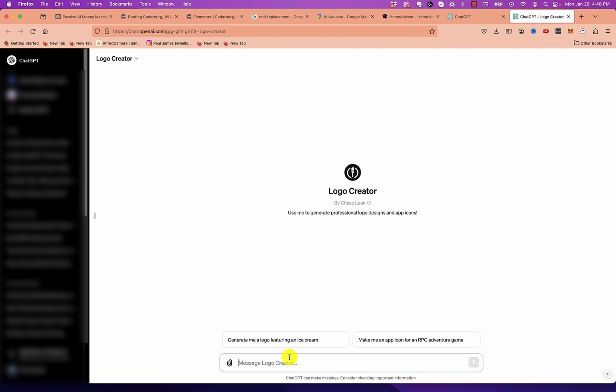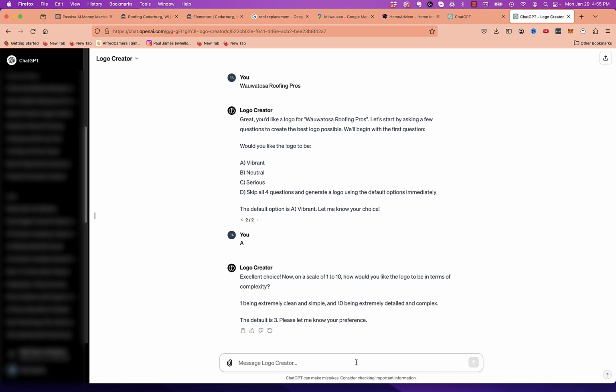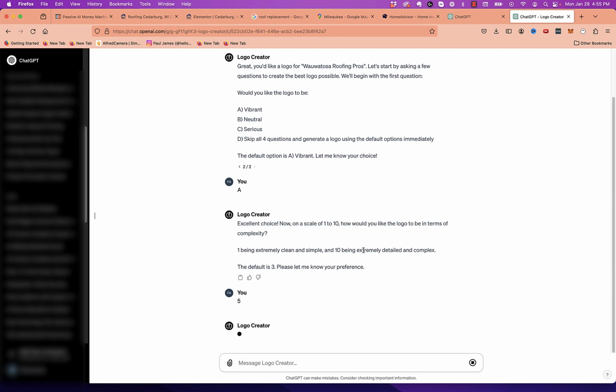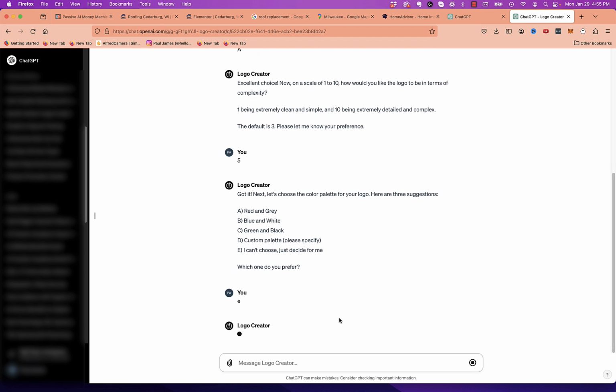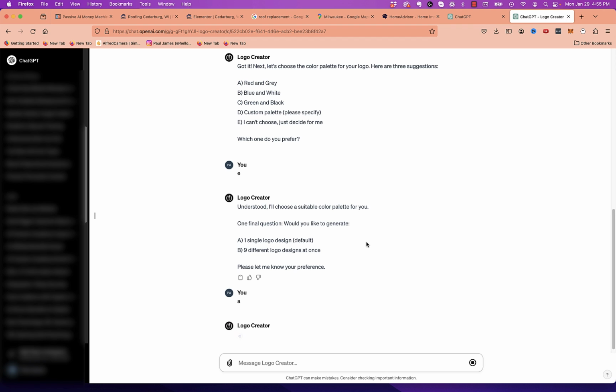Now the cool part is that if you don't have a logo for your website, you can also use ChatGPT to design a logo. Like we could call this Wauwatosa Roofing Pros. So you can see here by that input, it's asking what type of logo I would want it to be. I'm going to put 5 for complexity. I'm going to do E and let them pick the color scheme, and we'll just do one single logo because I'm not that picky right now.